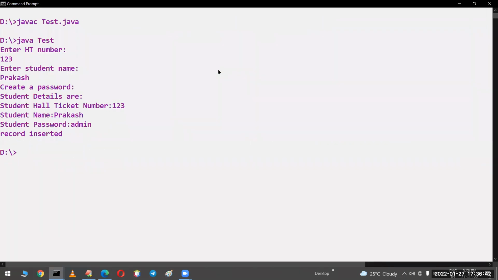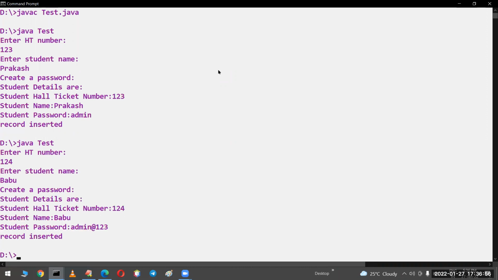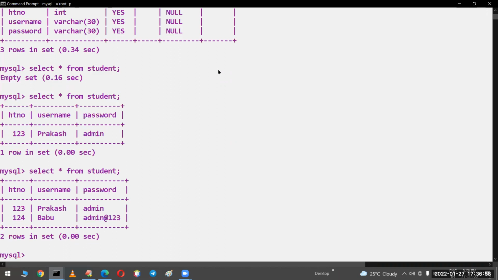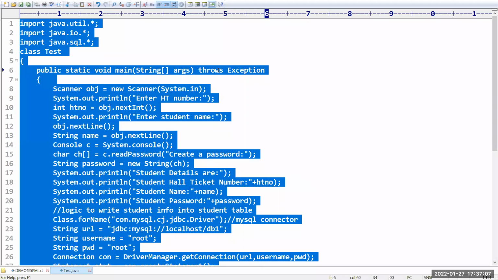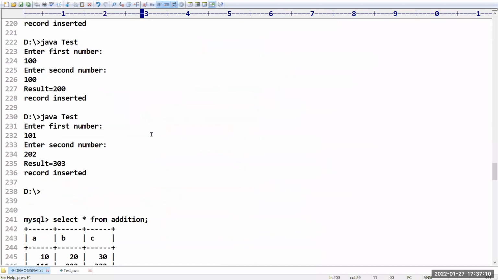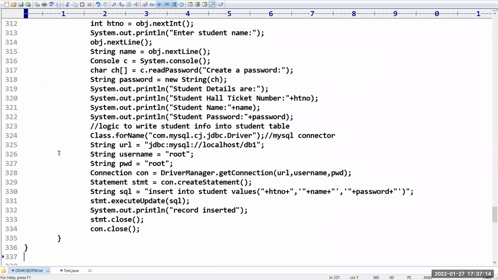Yes, sir. Now what we have to take? Let me take one more record. Sir, 124, student name is Babu. Consider the password is admin@123. Like this I have. Record inserted. Now let me see. You can see that the record has been inserted. This is the way how you can read data from the user and display it on the screen. At the same time, how you can write the same information into the database, I covered.